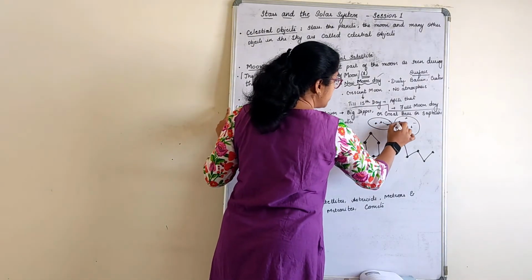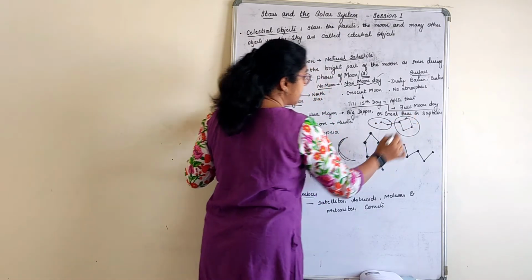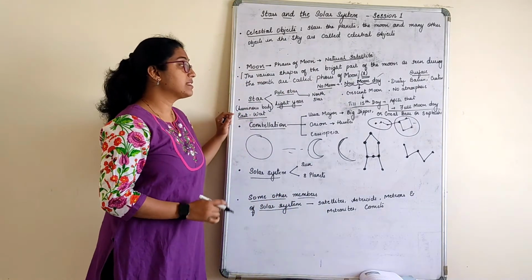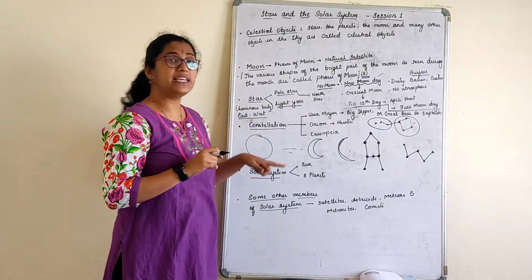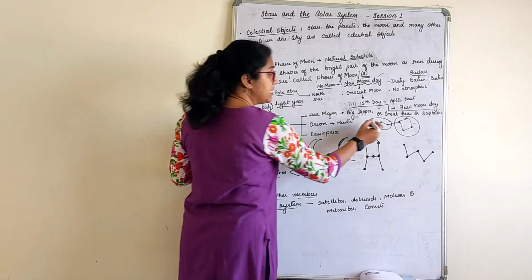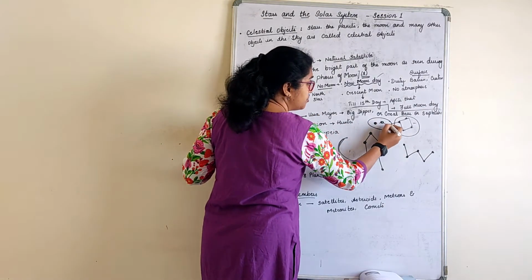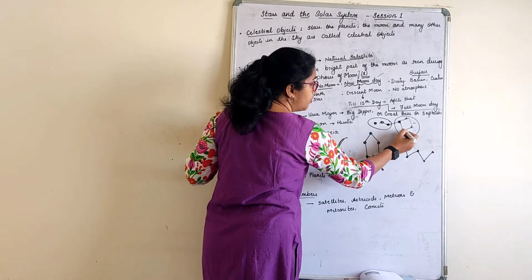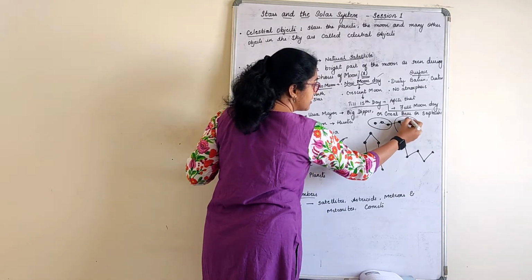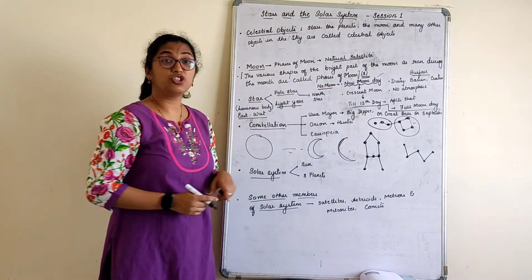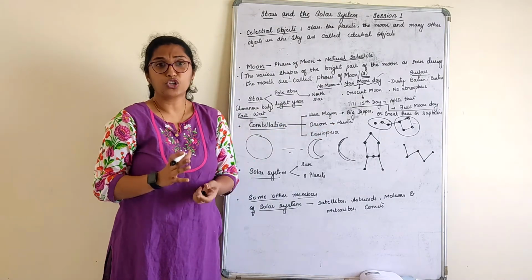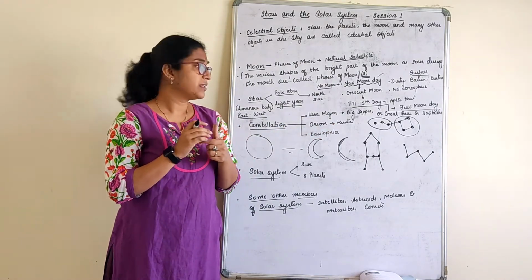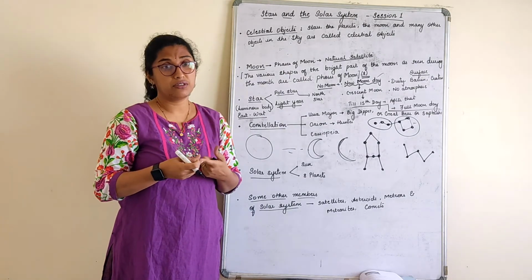If you draw imaginary lines and check, this is nothing but the Great Bear, Saptarshi, Big Dipper or big ladle. Now why Saptarshi? Because count how many stars there are: 1, 2, 3, 4, 5, 6, 7. It's a combination of 7 stars. So for Ursa Major, remember the figure and the different names given to the constellation.